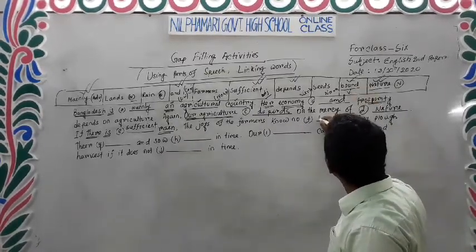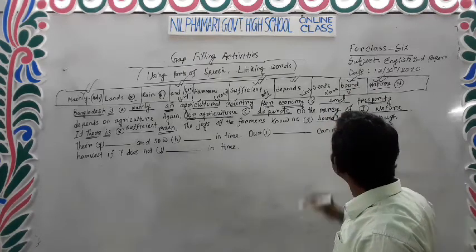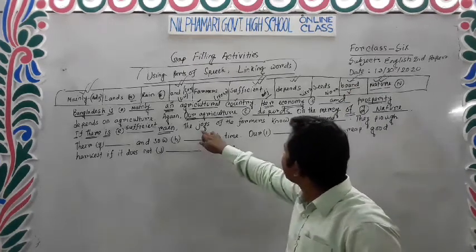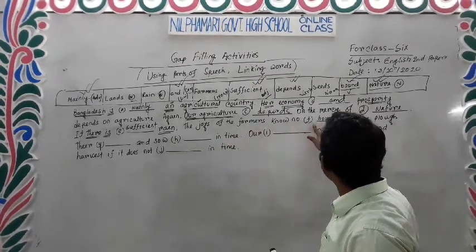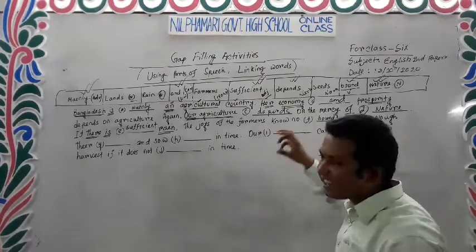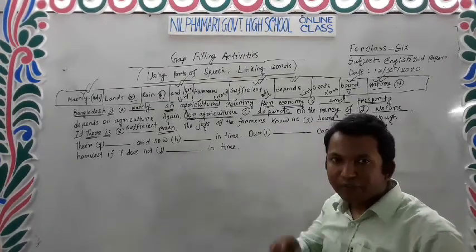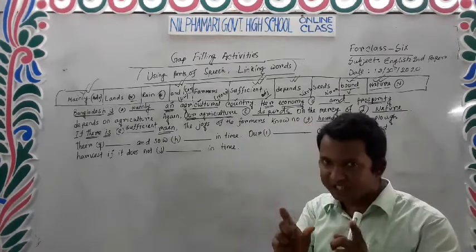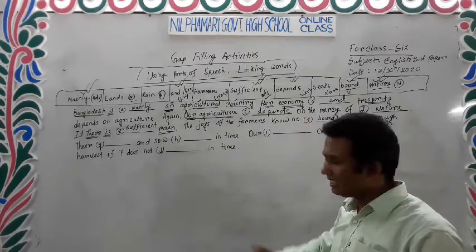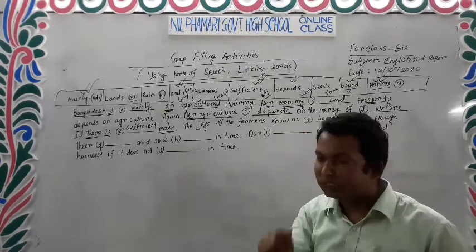This is a verb word, but here, the joys of the farmers know no bound. This is a phrase word, and this word will always be united. In this case, it will express a single meaning.